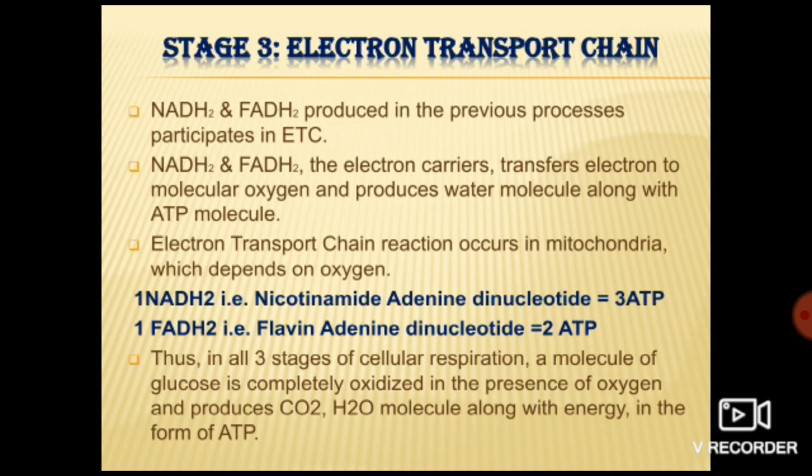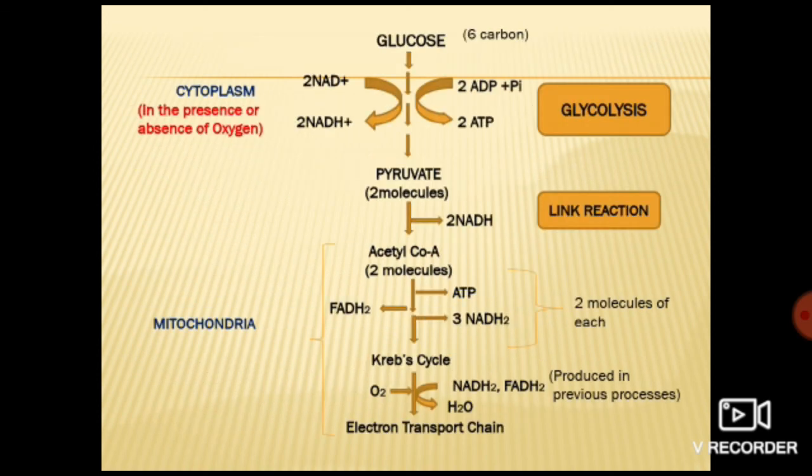Now whatever NADH2 and FADH2 is produced in the previous processes has electron carrier property. It carries electrons, and those electrons are transferred to molecular oxygen, which then produces water. We all know 1 molecule of NADH is equal to 3 molecules of ATP, and 1 molecule of FADH2 is equal to 2 molecules of ATP. So in complete oxidation of glucose in the presence of oxygen, carbon dioxide, water and ATP are produced as energy. Got it? This is the flow chart that I have explained, and I think you are clear with that.